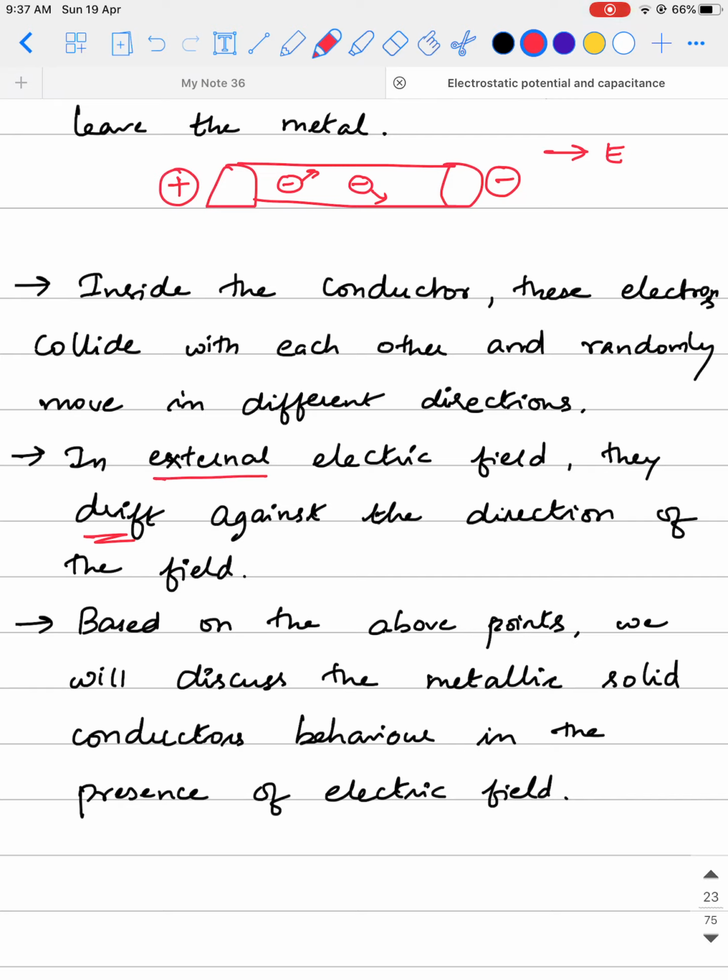In the presence of the electric field, the electrons experience a force of value eE. We know that F is equal to qE. Here the charge of the electron is e and the external electric field is E. They experience a force in the direction opposite to the electric field only because of their negative charge. So they drift against the direction of the field.